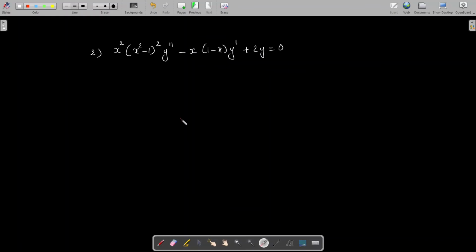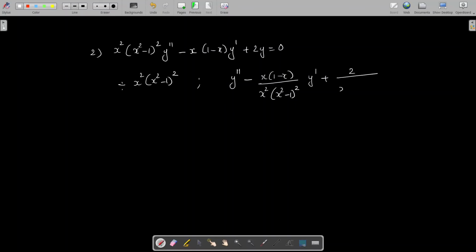And the next problem, x square into x square minus 1 whole square y double dash minus x into 1 minus x y dash plus 2y equal to 0. So here you have to divide the whole equation by x square into x square minus 1 whole square, which is the coefficient of y double dash here. Then the equation becomes y double dash minus x into 1 minus x divided by x square into x square minus 1 whole square y dash plus 2 divided by x square into x square minus 1 whole square y equal to 0.